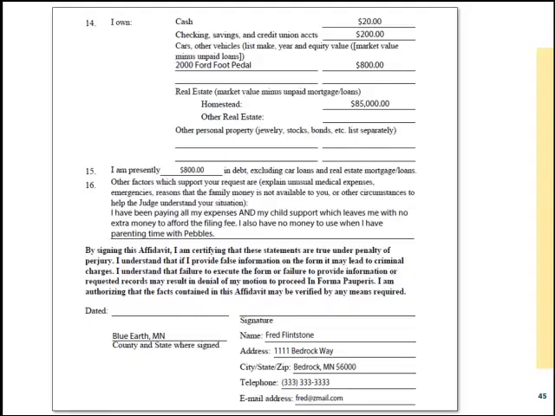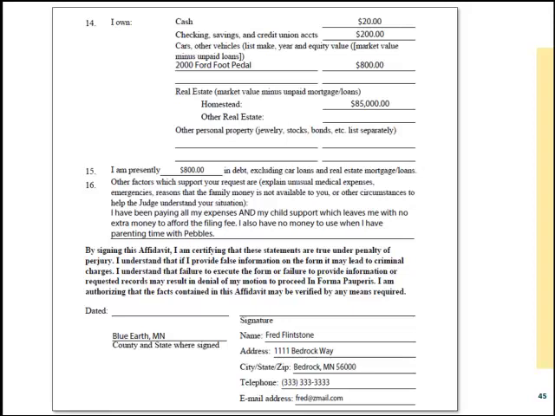Question 14 asks about assets you own, including any bank accounts, vehicles, real estate, and any other personal property. Question 15 asks about debts, excluding car loans and mortgages. You should list any credit card debts, medical bills, school loans, outstanding utility bills, etc. You can list approximate numbers, but be sure to be as accurate as possible.